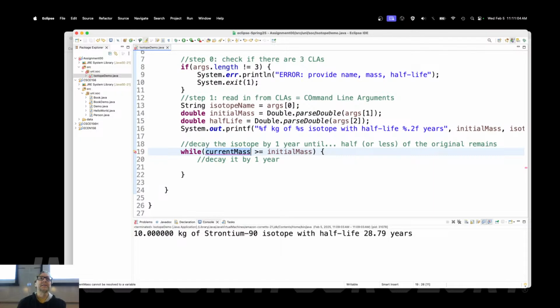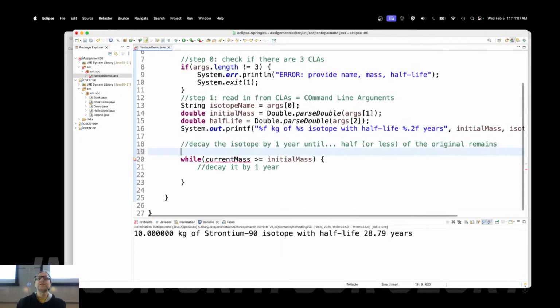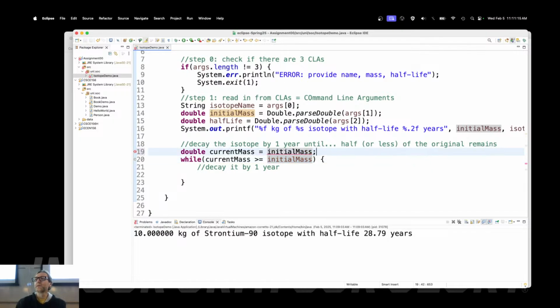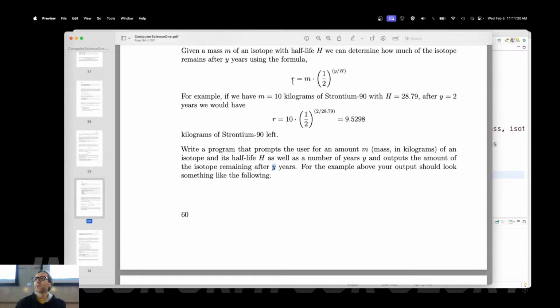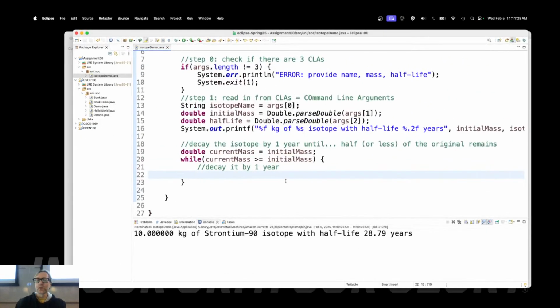I don't have current mass, so I need an initialization condition here. Double current mass is equal to what? The starting mass, which I called the initial mass. Decay it by 1 year using this formula right here. The new mass will be the old mass times 1/2 raised to y divided by h. So double new mass is equal to the current mass times 0.5 raised to the power of 1 year divided by the half-life.